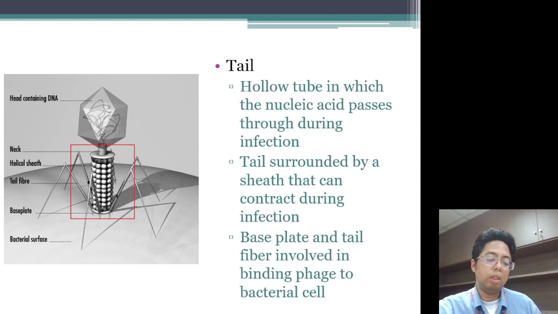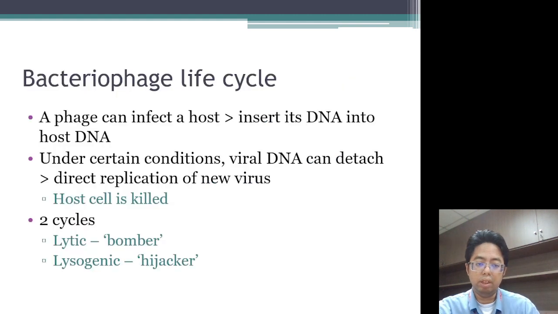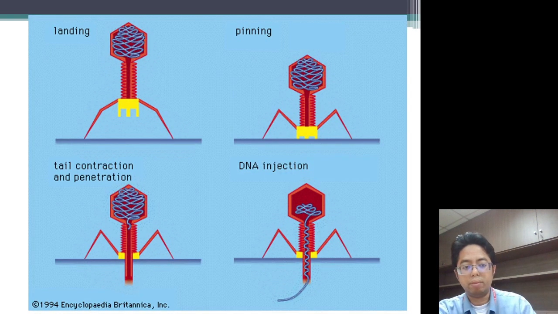The tail is a hollow tube through which nucleic acid passes during infection, and it is surrounded by a sheath that can contract during infection. For binding to the bacterial cell, the base plate and tail fibers are involved. The bacteriophage can infect hosts in 2 ways. One, they insert their DNA into the host DNA, or they can destroy the bacteria in the process. So there are 2 cycles, lytic and lysogenic.